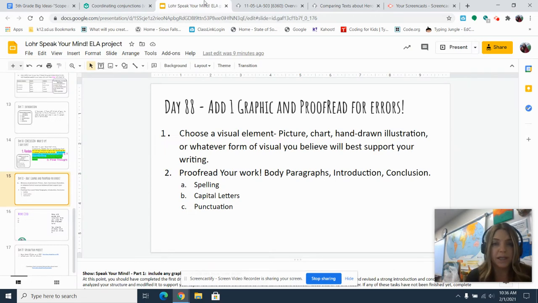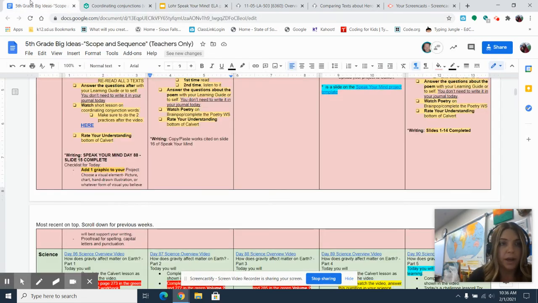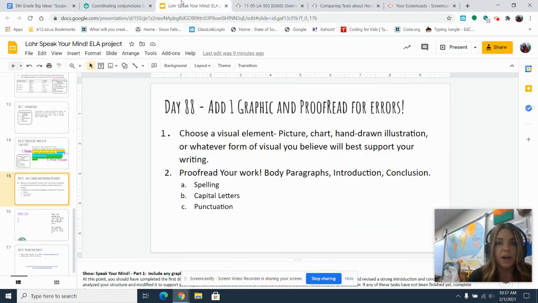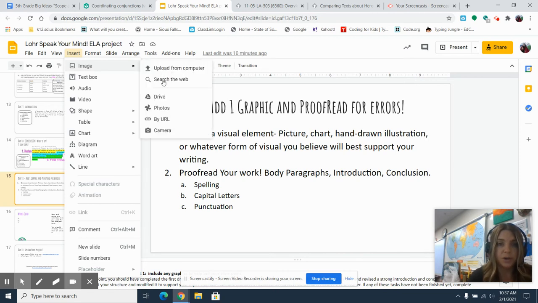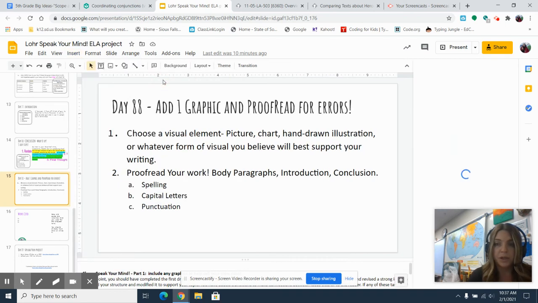And this is day 88, adding a graphic. Okay. Adding a graphic to your writing piece. So I already read through this and the directions are written on here. So you would just insert an image. You can click insert and then image, and you should be able to search on the right hand side for an image to insert. So here's insert, image, search the web. And when you click on that, it's going to pull up a search tool on the right hand side.